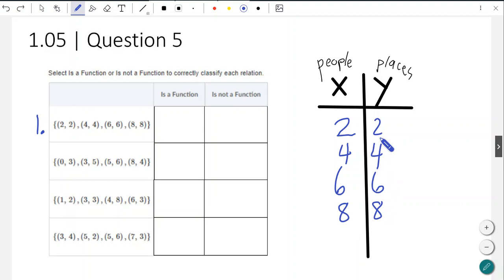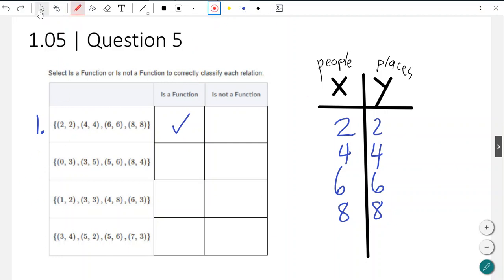That's a no-no. So, I mean, you should be able to notice pretty quickly, we do not have any repeats, right? It's 2, 4, 6, 8. No repeats. They are all going to different destinations. They could all be going to the same destination so long as it's different people, right? It's not the same person trying to go to 2 different places. So this one checks out. This is absolutely a function. So we'll give that is a function. Great, let's go to number 2.